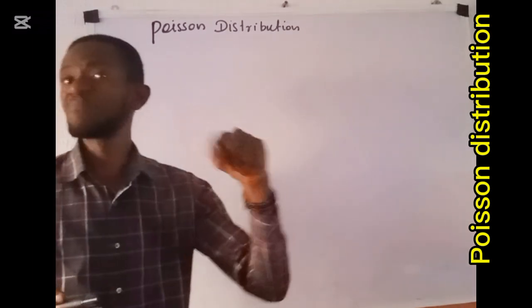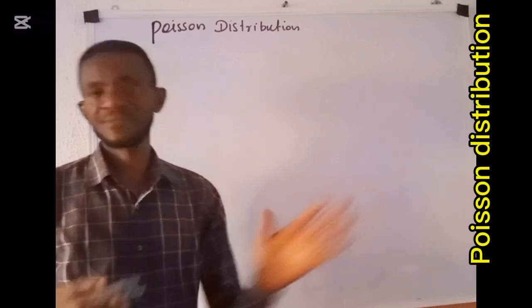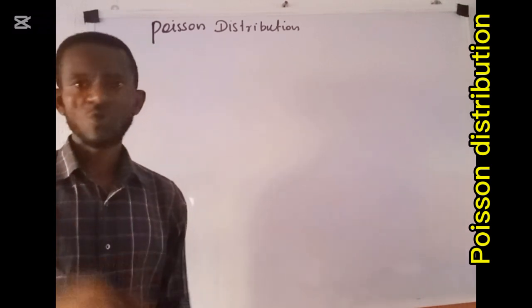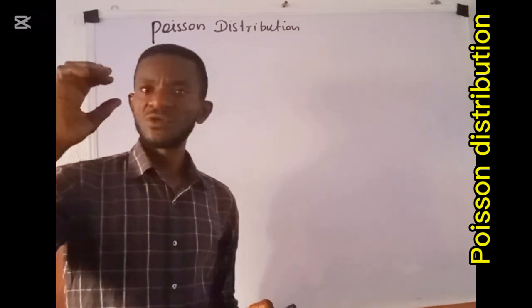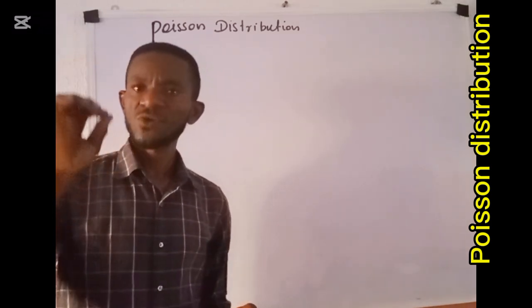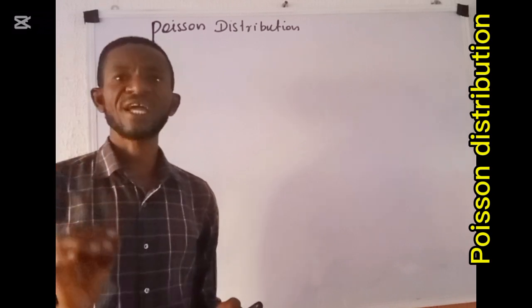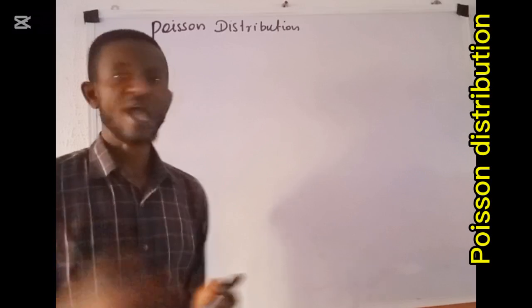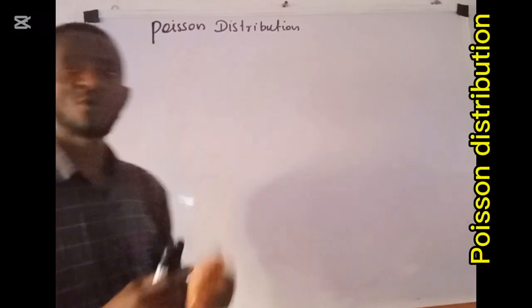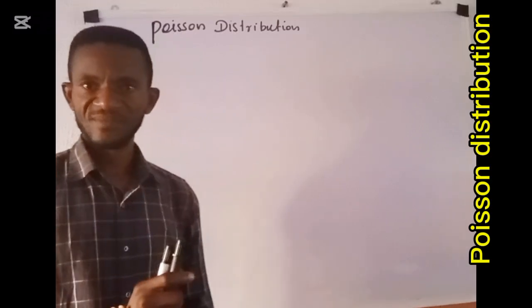An emphasis should be made that the occurrence is random, it is not deterministic. So when the interest is to count the number of events occurring randomly within an interval of time at a given rate, we are talking about what we call a Poisson trial or Poisson experiment.